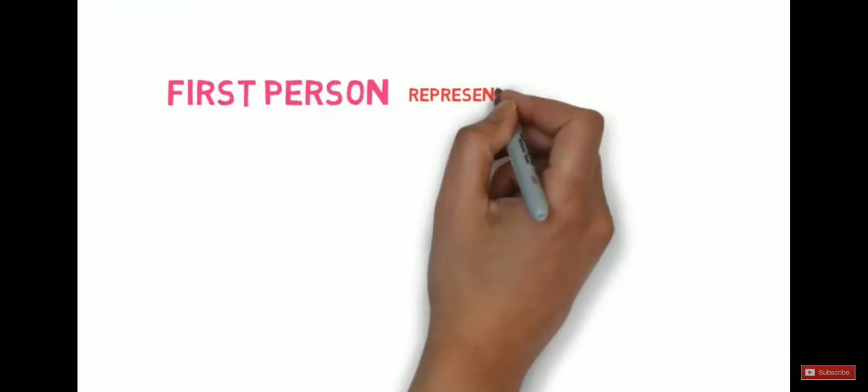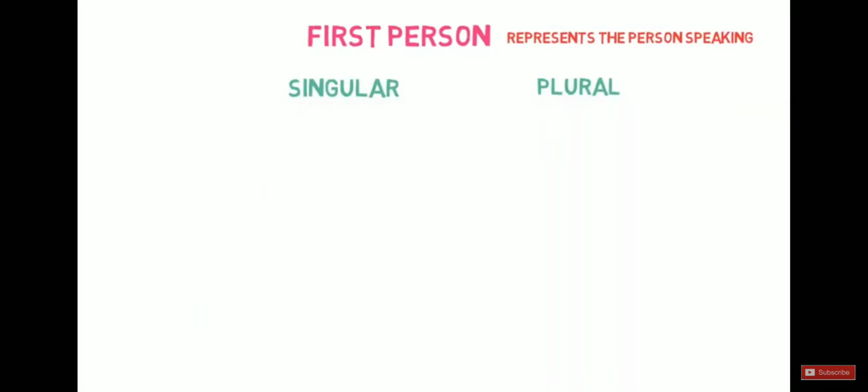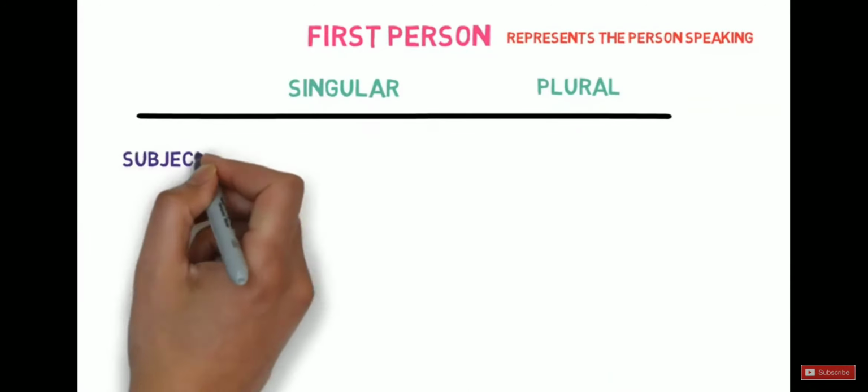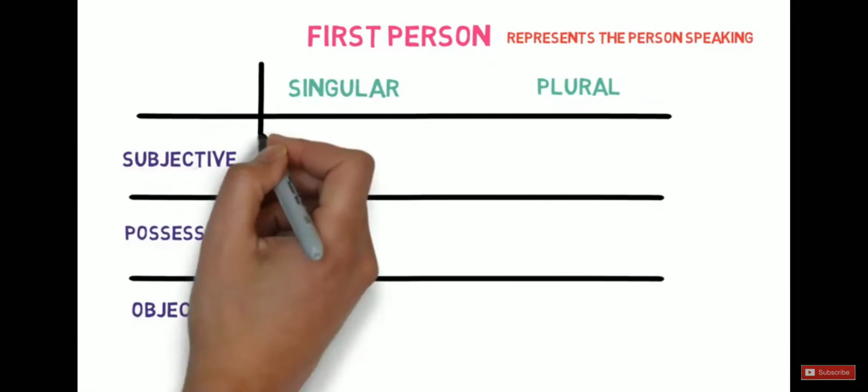First person. What is it? It represents the person speaking. Remember the example of Ram, who was the first person, Shyam, who was the second person, and Richa, who was the third person that we discussed. So, first person represents the person who is speaking. It is divided into 2 parts, singular and plural, and 3 types: subjective, possessive and objective.